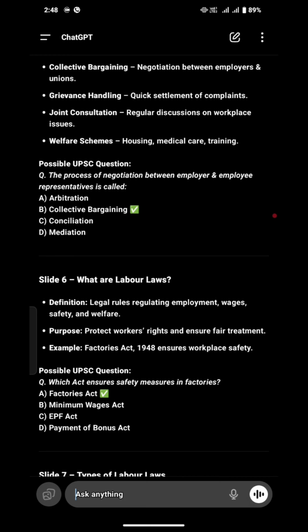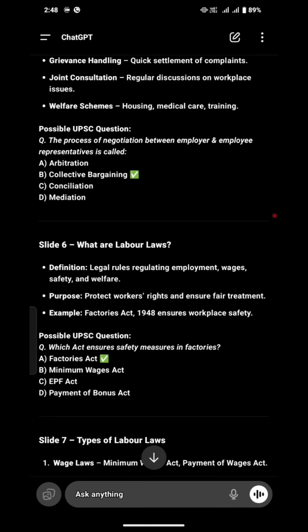Medical and housing are among the most important things that should be accommodated for every employer as well as worker. Another possible UPSC question is: the process of negotiation between employer and employee representatives is called what? Arbitration, collective bargaining, conciliation, or mediation.